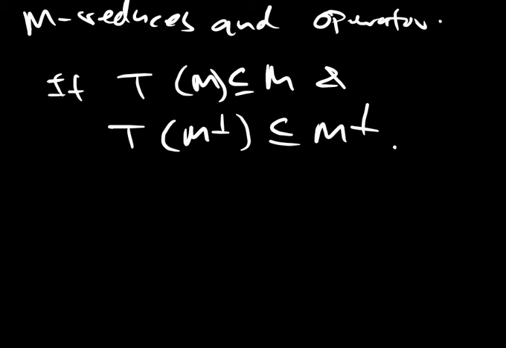So T is invariant on M as well as M perpendicular. So as previous, M is a closed subspace of H. So M perpendicular is always a closed subspace of H. So if M is invariant under T and on M perpendicular, so this is called reducing, or M is reduced.